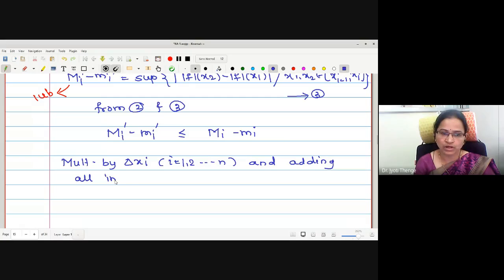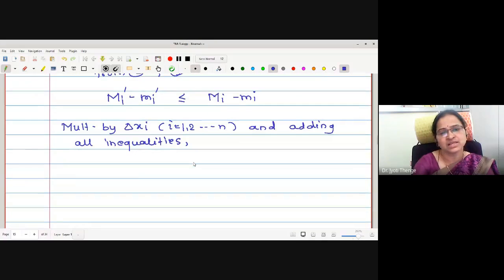Adding all inequalities. Okay. Now here what we will do? We will multiply and we will take the sum, and similarly we will separate the sum as well.